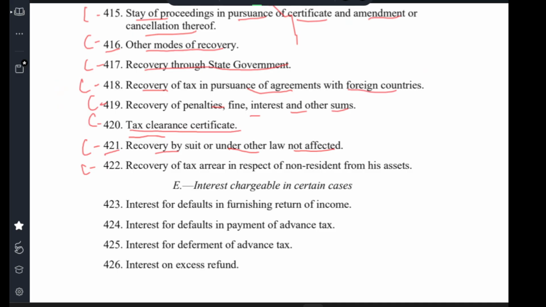Clause 422, recovery of tax arrear in respect of non-resident from assets. The interest chargeable in certain cases. Clause 423, interest on default in furnishing return of income. Clause 424, interest on default in payment of advance tax. Clause 425, interest on deferment of advance tax. Clause 426, interest on excess refund.